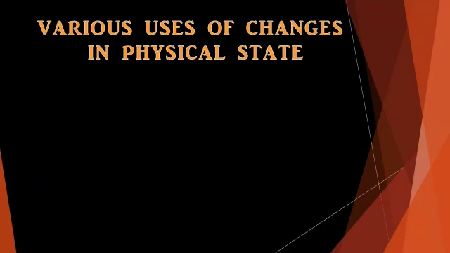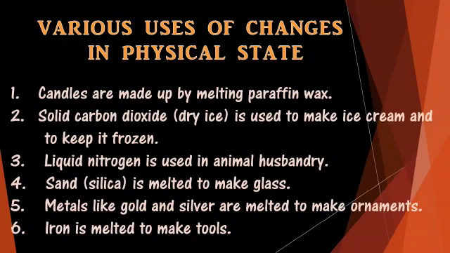Next is various uses of changes in physical state. Changes in physical state means a change from one state to another without a change in chemical composition. Let us see how the following substances are useful to us after changing their physical state. Paraffin wax is melted and the candles are made from the molten wax. Dry ice, that is solid carbon dioxide, is used in ice cream preparation and to keep it in frozen state. Liquid nitrogen is used in animal husbandry for preserving. Glass is made from molten silica, that is sand. Metals like gold and silver are melted to make ornaments. Iron is melted to make tools.